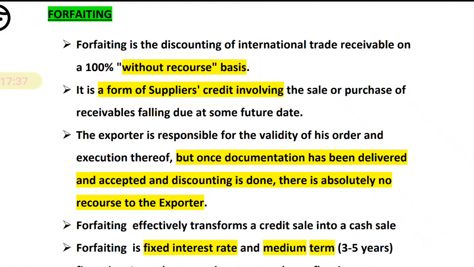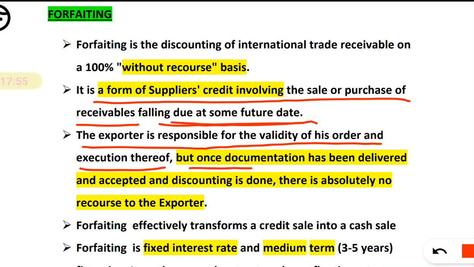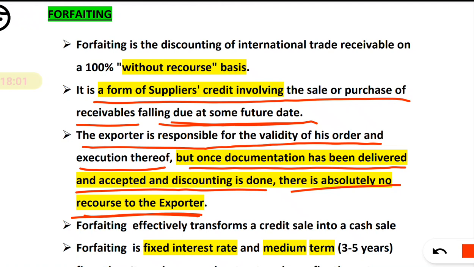Now it is a form of supplier's credit involving sales or the purchase of receivables falling due at some future date. The exporter is responsible for the validity of his order and execution thereof. But once the documentation has been delivered and accepted, and the discounting is done, there is absolutely no recourse to the exporter.